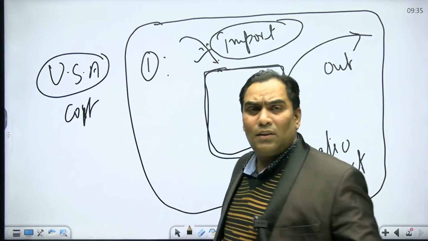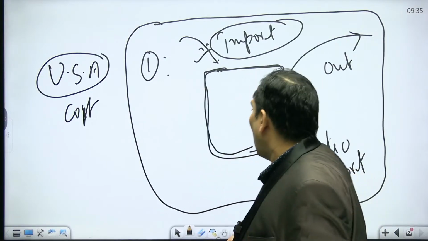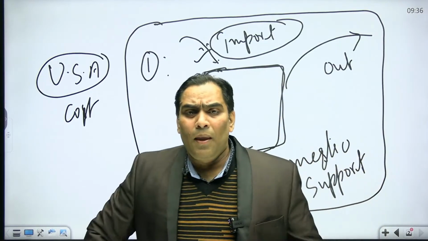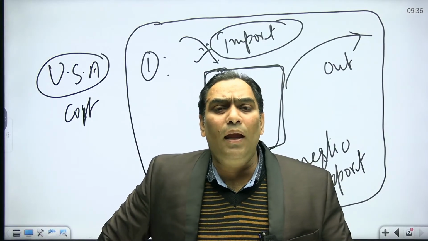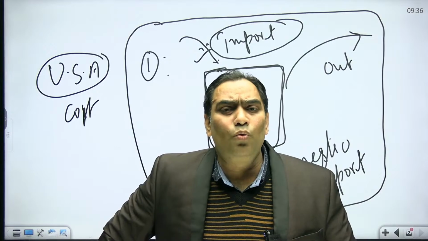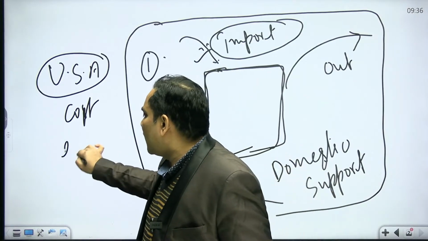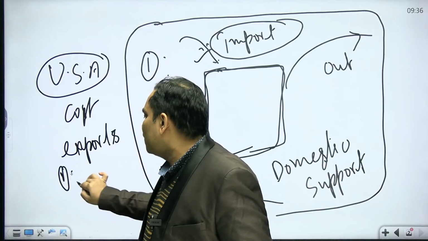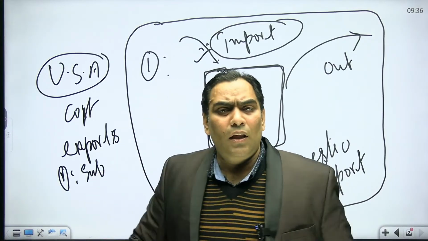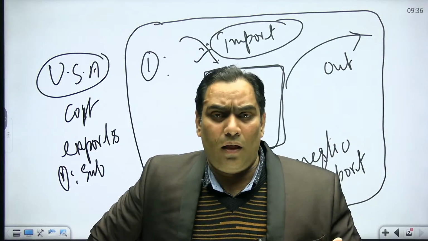Okay, so that means the free flow is going to be restricted. Other free flow can be restricted. That means the domestic country is giving undue advantages to their exporters. That may be in the form of subsidies. Okay, that means they are giving subsidy to their exporter.